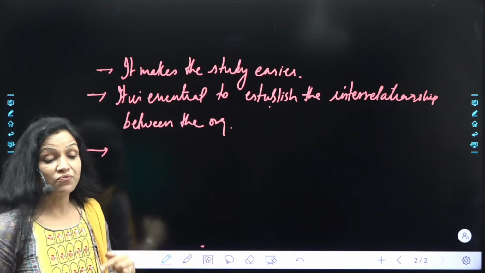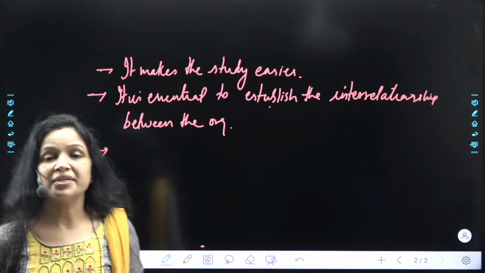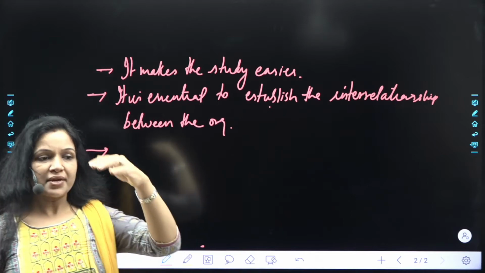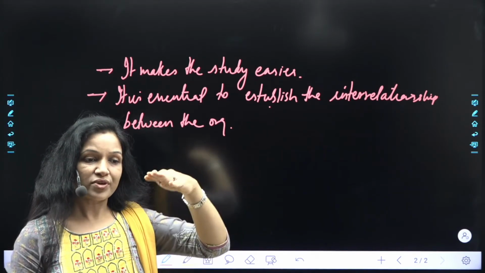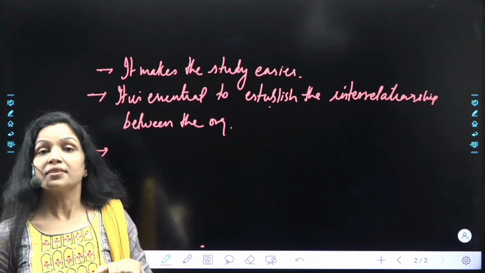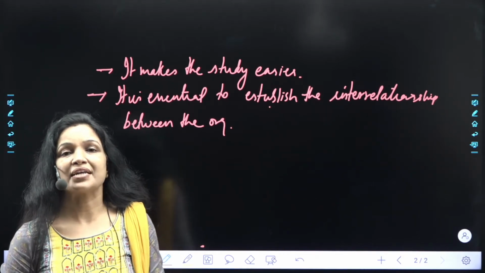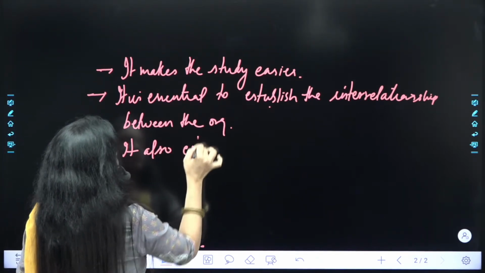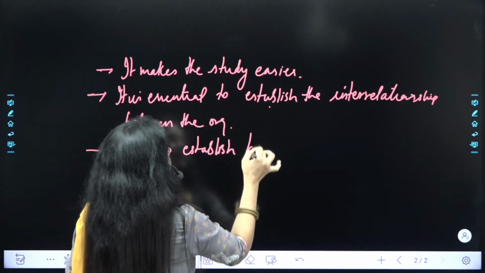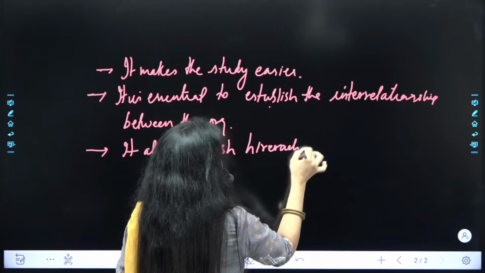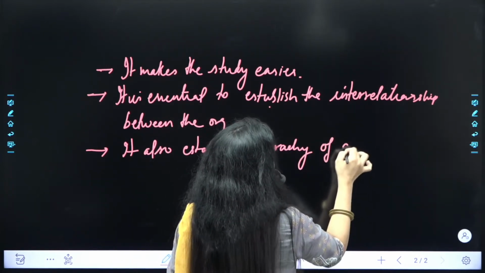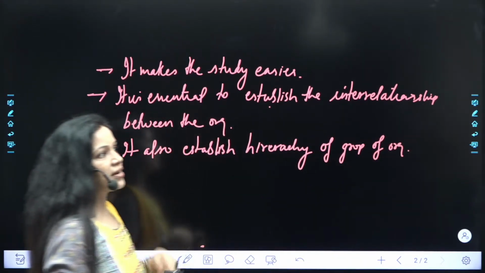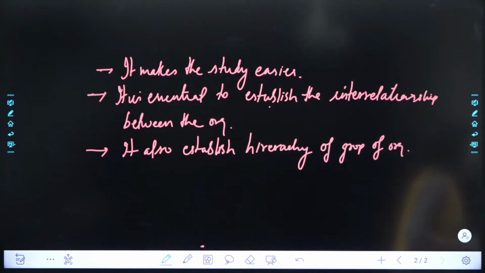ठीक है? Next, very important again, it also establishes the hierarchy of group of organisms present between them. मतलब कि उनका जो organisms है वो किस hierarchy में हम arrange कर सकते हैं, that is also done with the help of classification. So what we'll write: it also establishes hierarchy of group of organisms. ठीक है?